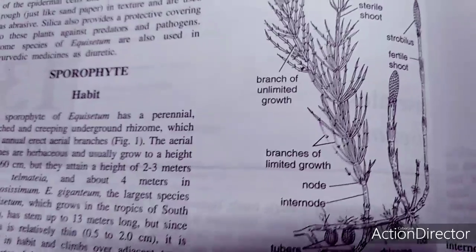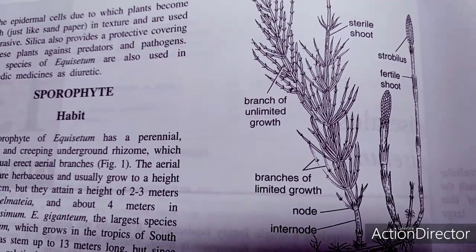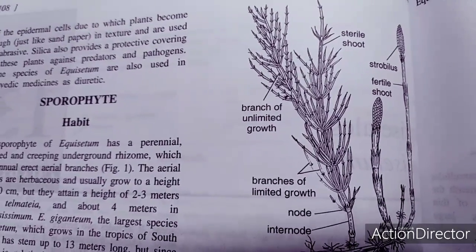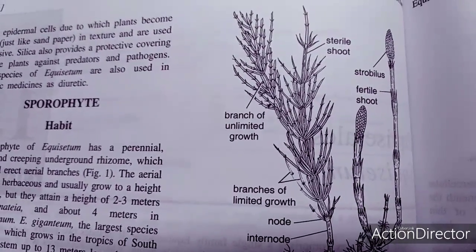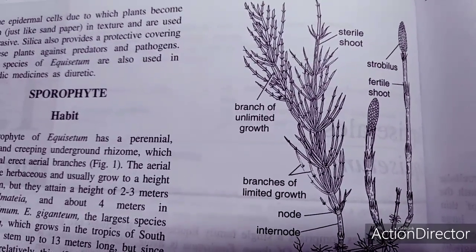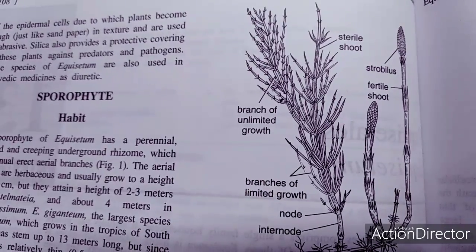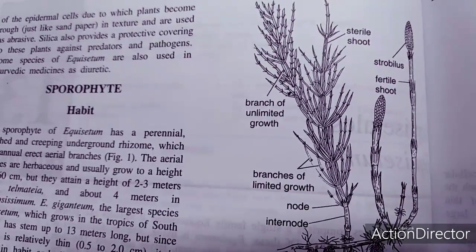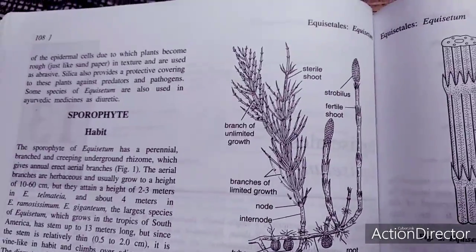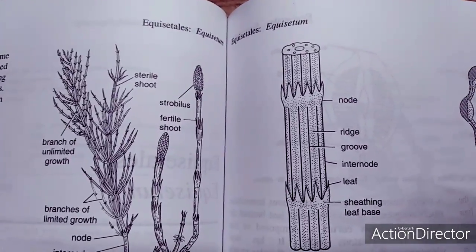There are two interesting branches, as I just pointed out: the branches of unlimited growth as well as the branches of limited growth. You can observe that in the picture also. The unlimited growth branches are further branched like the main vegetative shoot, and they are differentiated into nodes as well as internodes. The branches of limited growth are also differentiated into nodes and internodes like the vegetative shoot, but remain unbranched.